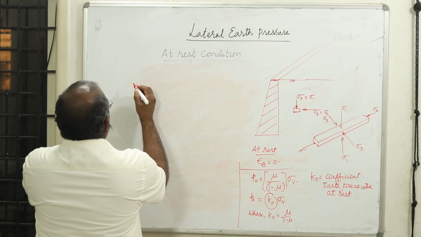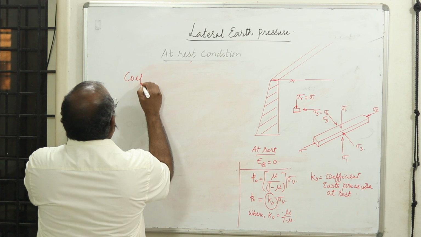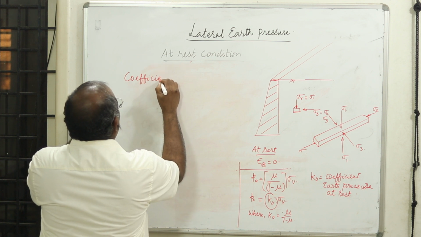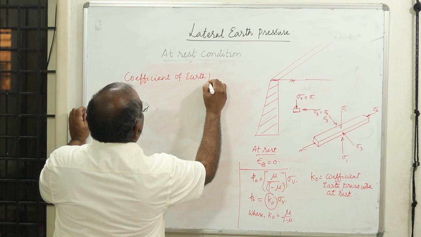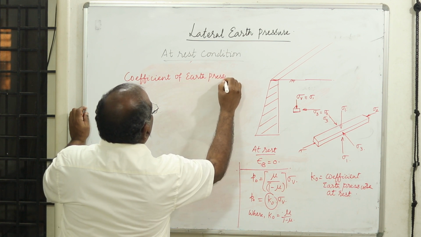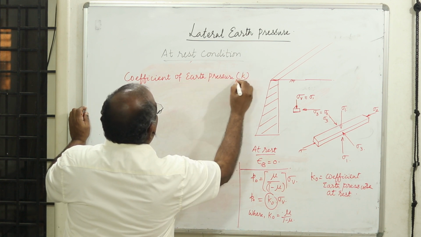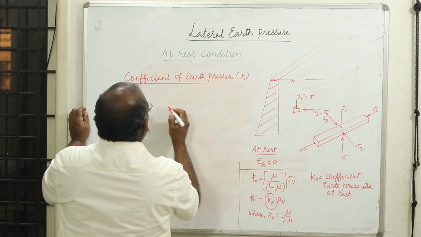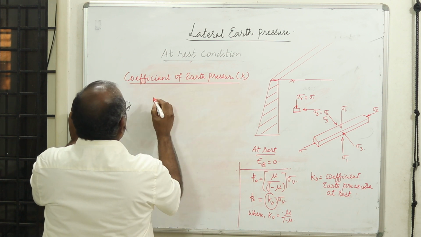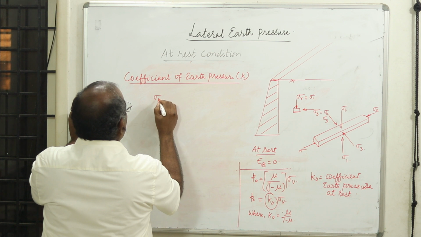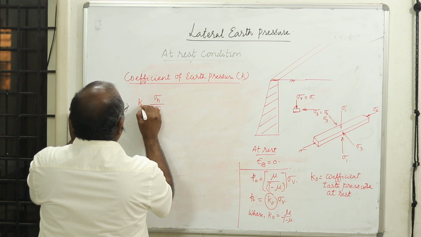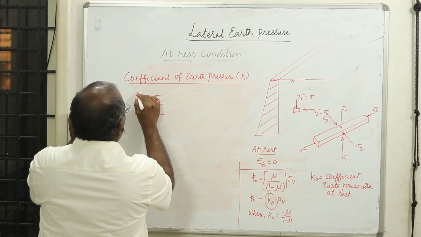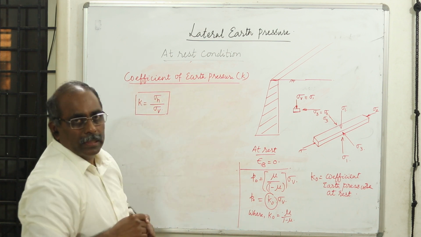Now what is the definition of coefficient of earth pressure? The coefficient of earth pressure is nothing but the ratio of the lateral stress or the horizontal stress to the vertical stress, that we call the coefficient of earth pressure.